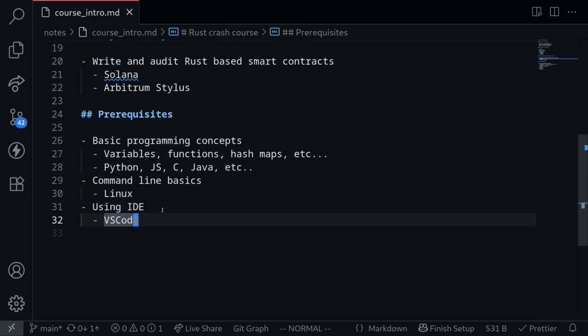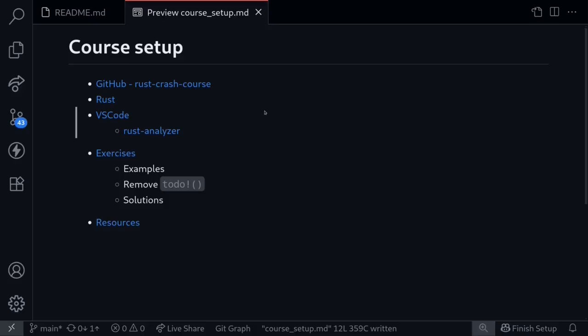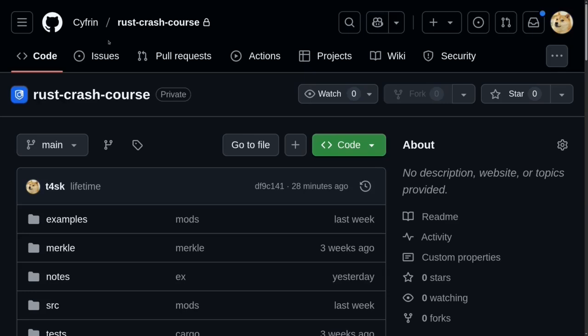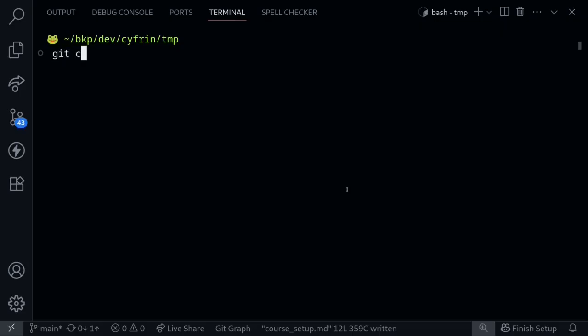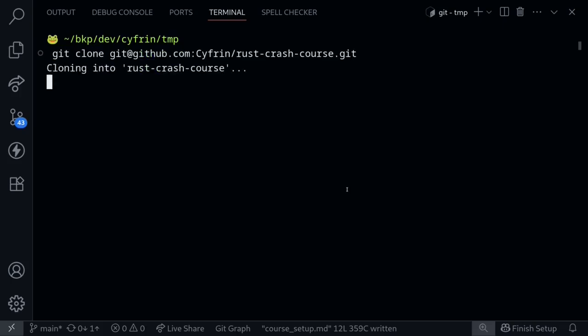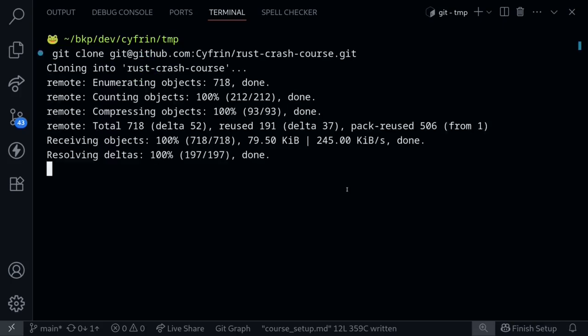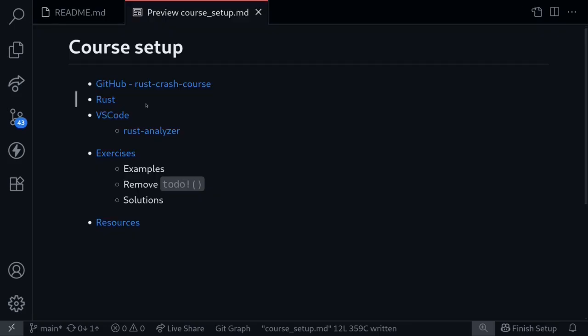Next, let's move on to course setup. In this video, I'll explain how the course is set up and how to do the exercises. The first step is to git clone this repo. The name of the repo is called Rust Crash Course. To clone this repo, head over to the Rust Crash Course repo, and then click on this button called Code, and then copy this URL. Inside your terminal, type git clone and then paste the URL. This will clone the repo into your computer. Okay, so that's the first step. The next step is to install the Rust programming language. This is explained in the next video. Okay, and then moving on.